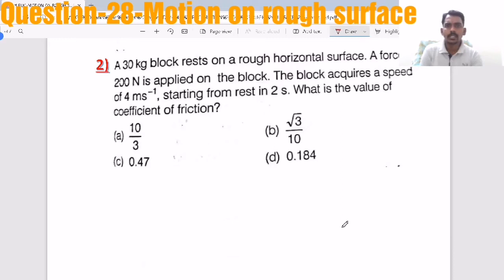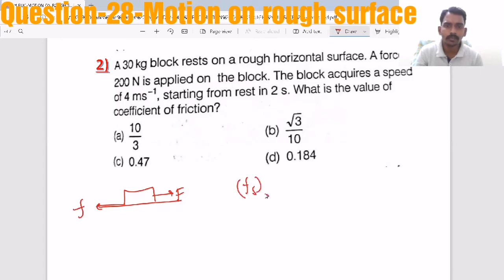Now, the next question: a 30 kg block rests on a rough horizontal surface. A force of 200 Newton is applied on the block. The block acquires a speed of 4 meters per second starting from rest in 2 seconds. What is the value of the coefficient of friction? Here a block is resting, you apply a force and friction develops.